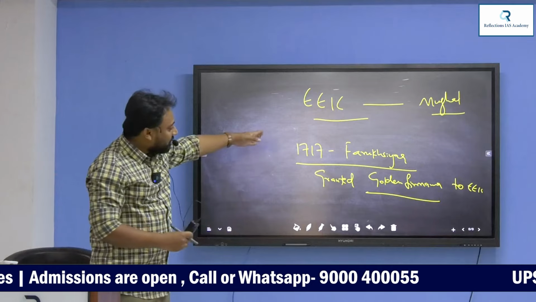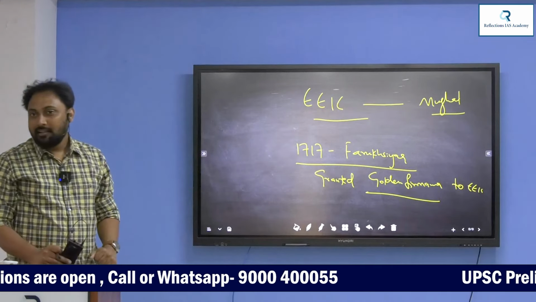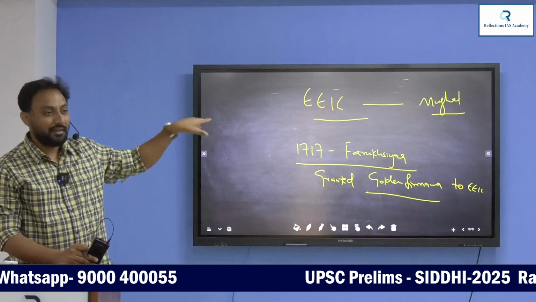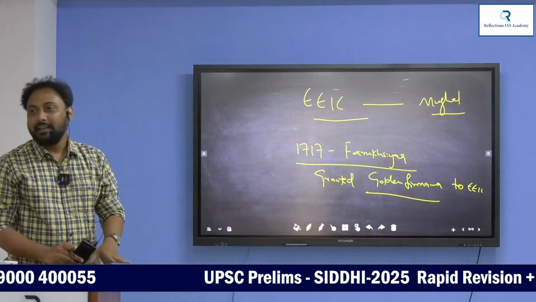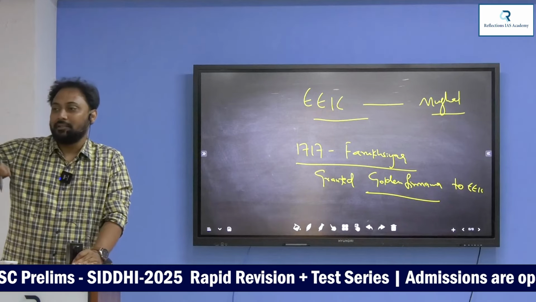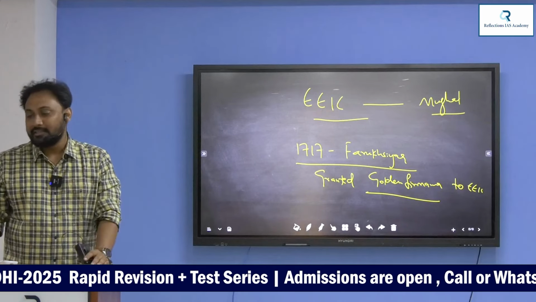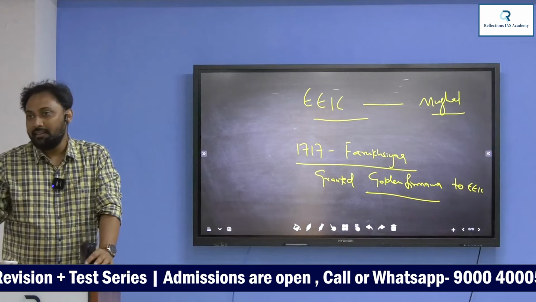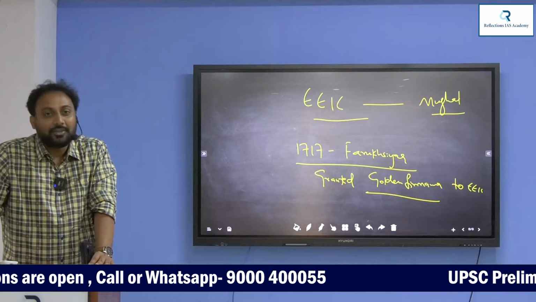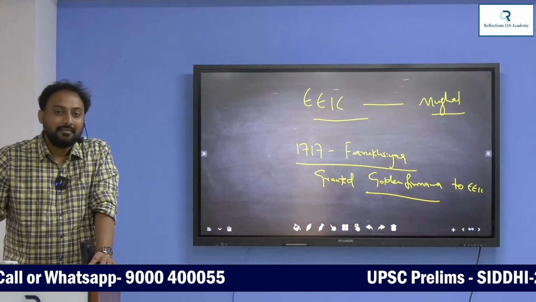Why did Farrukh Siyar give the Golden Farmana? Why is he giving so much privilege to the English? Because one day Farrukh Siyar was suffering from jaundice, and the English East India Company sent their Dr. Alexander Hamilton with all kinds of allopathy medicine. The disease was cured. Farrukh Siyar asked, what do you want? Understand? And these fellows said, we want trade concessions.